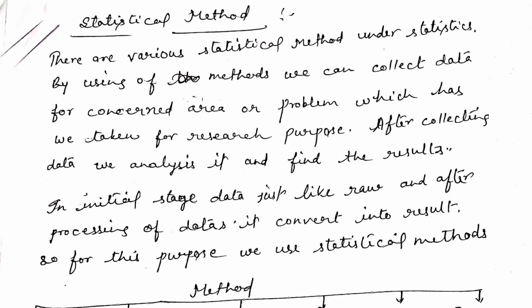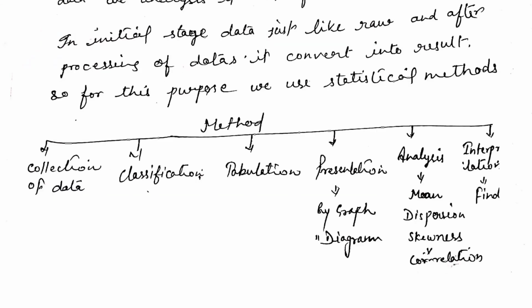Here is a very important thing in the initial stage of research. When we start the data collection, the data acts just like a rock, and after processing it converts into useful data, and we can find results and make some recommendations or suggestions. So for this purpose, we use statistical methods.